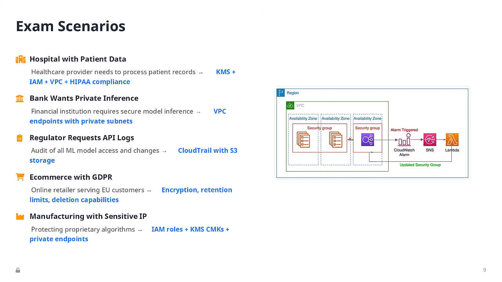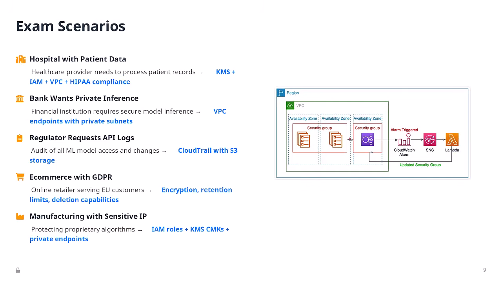Scenario 2, a bank needs to ensure inference requests never traverse the public internet. So, classic network isolation question. Answer, deploy SageMaker endpoints in private VPC subnets and use VPC endpoints for AWS cross-service access.